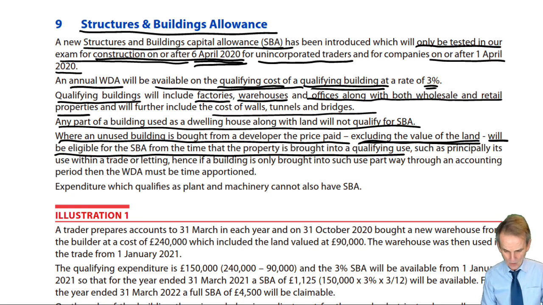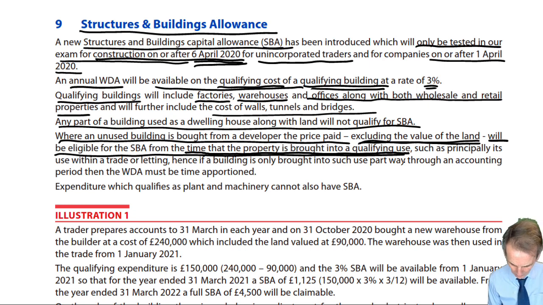We don't get the capital allowance on the cost of the land. It is a structures and buildings allowance, not a land and buildings allowance. So the cost of the land is not going to qualify for SBA. And it will be eligible from the time that the property is brought into a qualifying use.